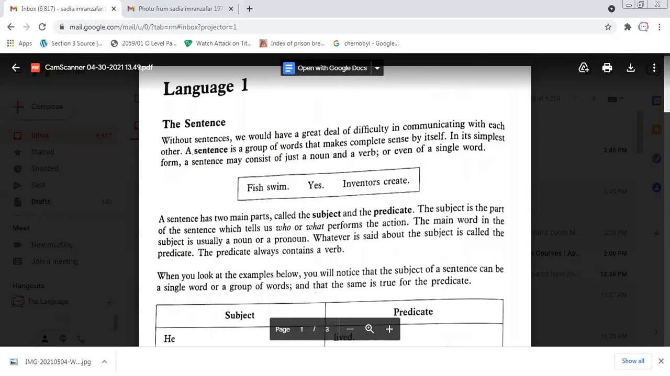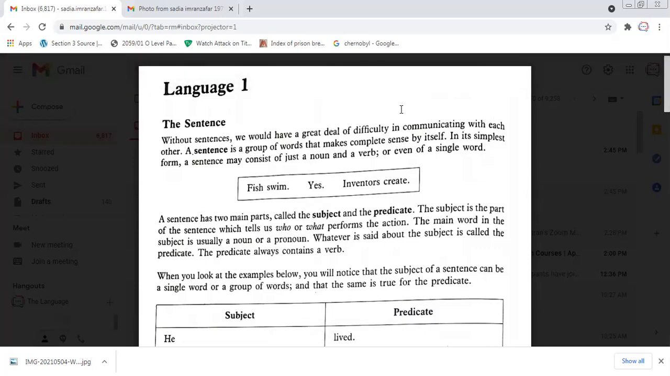Very good. A sentence is a group of words that makes complete sense by itself. The purpose of making a sentence is that communication takes place and the message is conveyed properly. So this is the purpose. I try to say it in my own words. Very good, excellent. Well done. You got the concept.